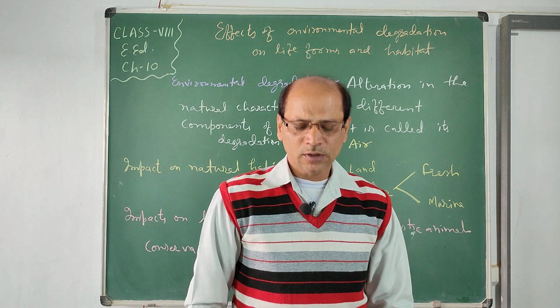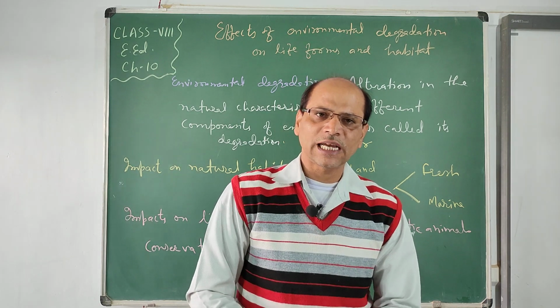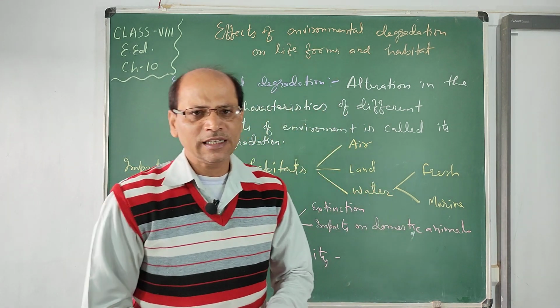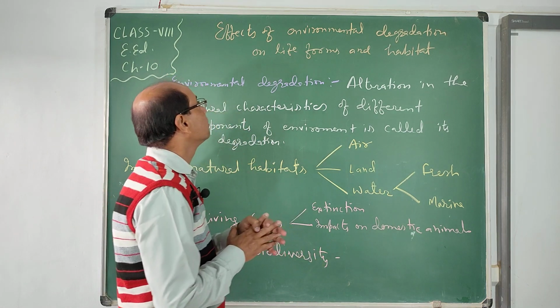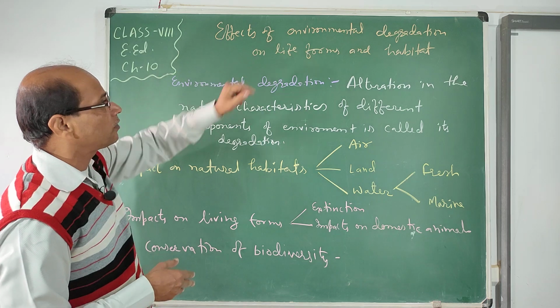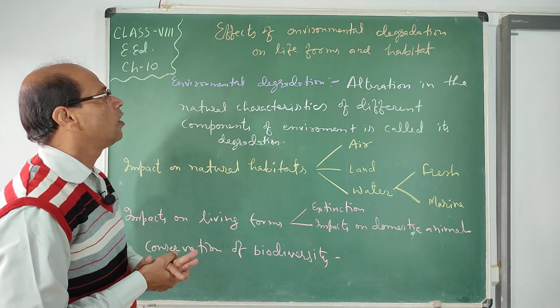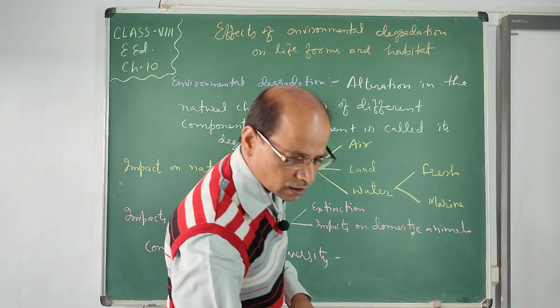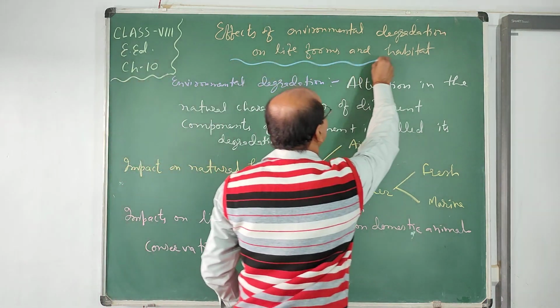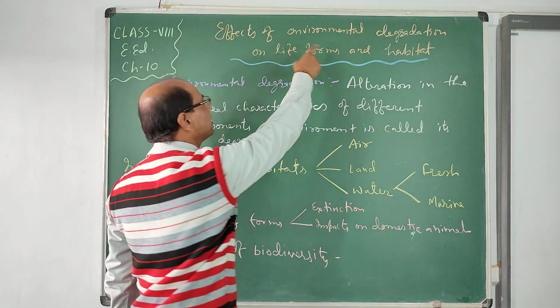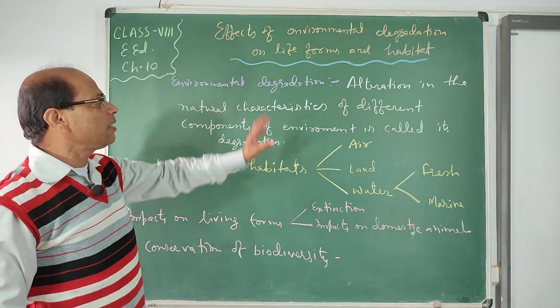Here to discuss your ED chapter 10. In this chapter you will see, so what is the impact? So, the impact of environmental degradation on life forms. It means all life is related to the environment. So if the environment degrades, then our life forms become